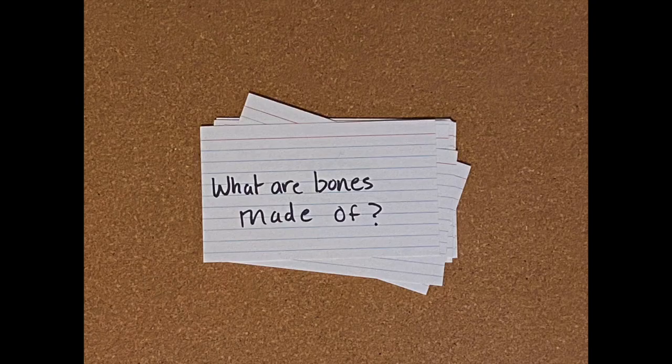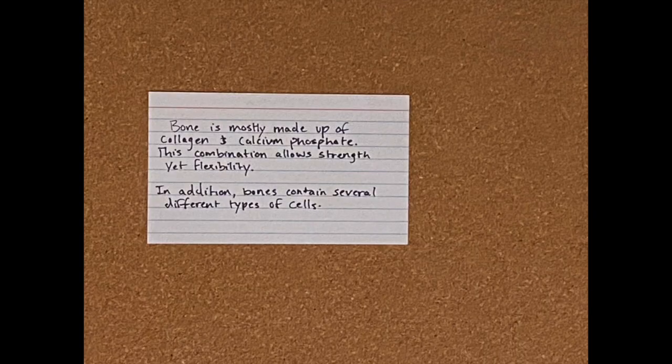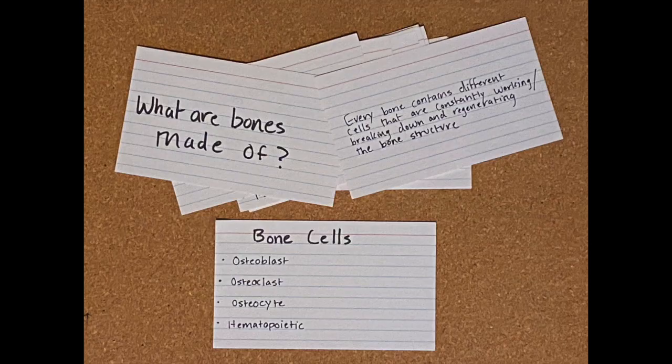Now that we know all the different types of bones, what are bones made of? Bone is mostly made up of collagen and calcium phosphate. This combination allows strength yet flexibility. In addition, bones contain several different types of cells. Every bone contains a mass amount of cells that are constantly working, breaking down, and regenerating the bone structure as well as the bone tissue.